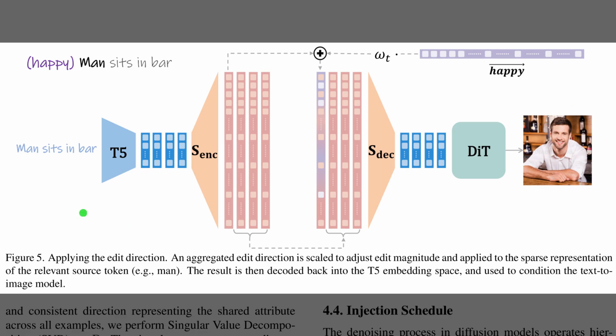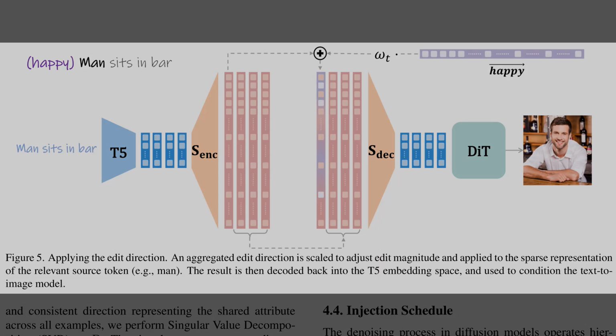So, the previous figure contrasted naive interpolation with sparse directions. Figure 5 illustrates how the edit is actually applied. The target token is encoded with SENC, a sparse edit direction is added with a controllable omega t scale, and the result is decoded with SDEC. The decoded token embedding then conditions the diffusion block, so the image reflects the change while layout stays intact. The example targets the word man and produces a happier face.